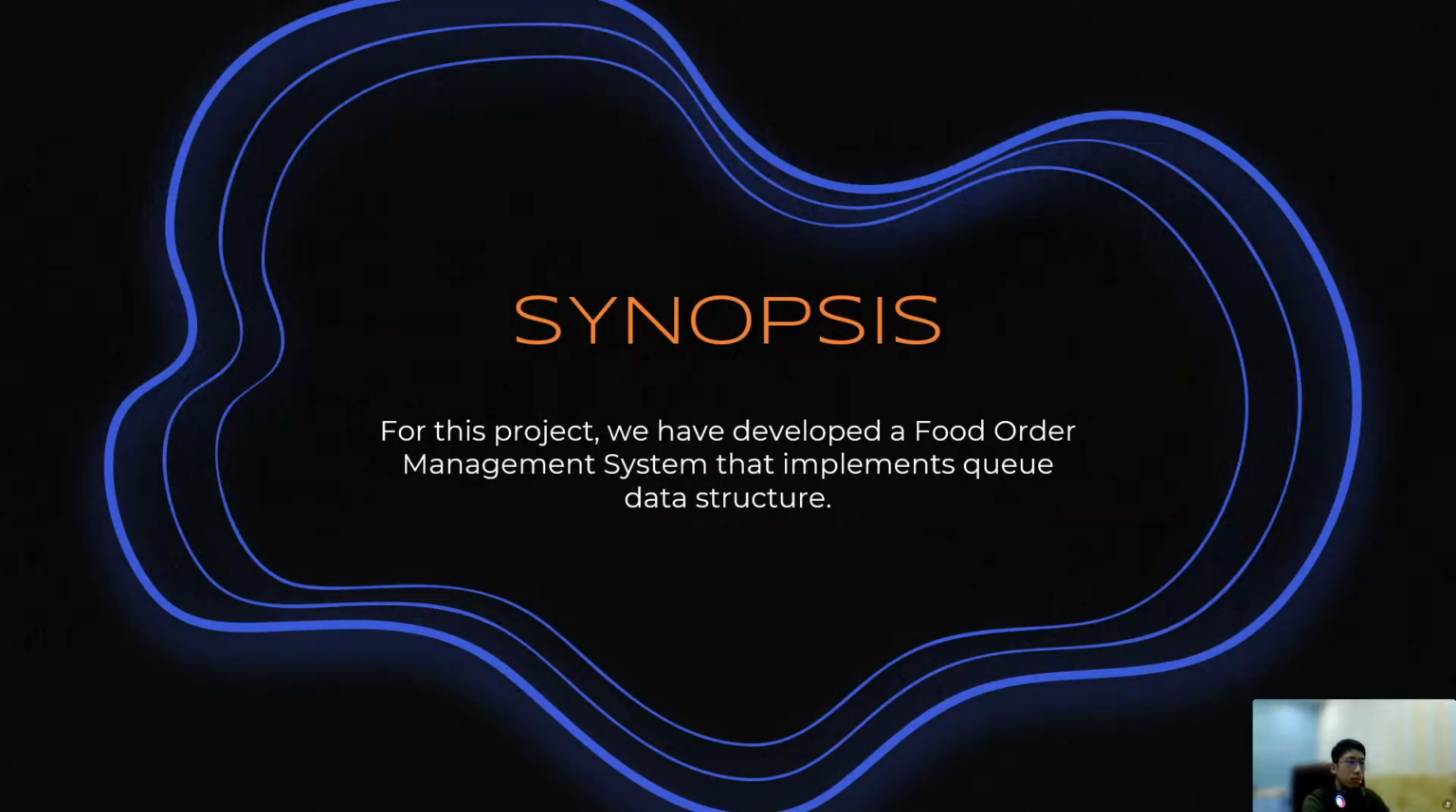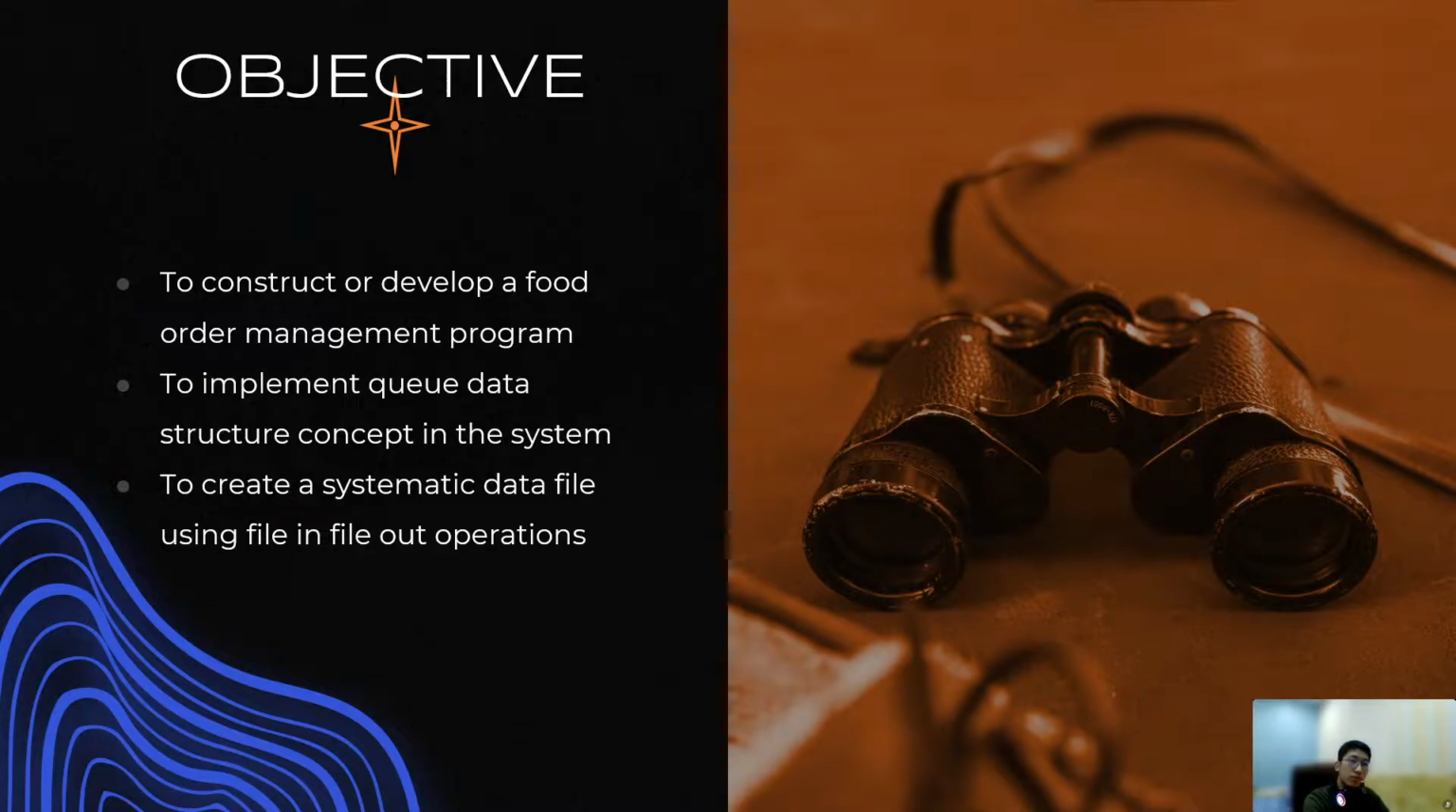For this project, we have developed a food order management system that implements the queue data structure. The objective for this project is, first of all, we would like to construct or develop a food order management program using the C++ programming language. Secondly, we would like to implement the queue data structure concept in the system. Other than that, we also have sorting and searching algorithms. Lastly, we would like to create a systematic data file using file in and file out operations.